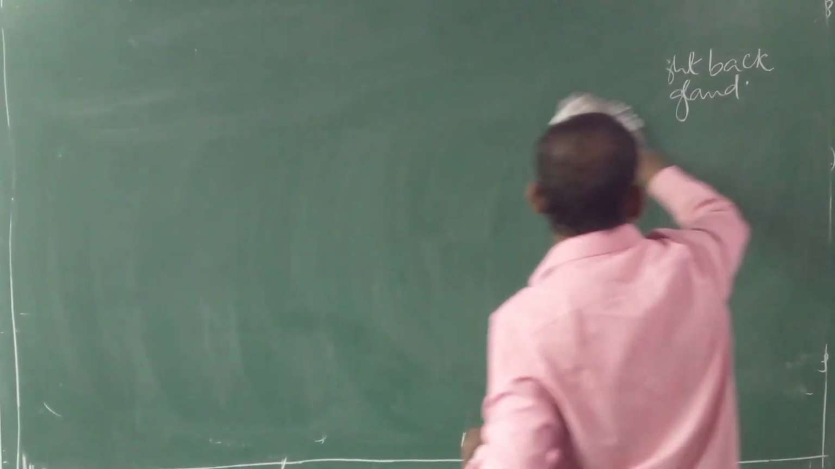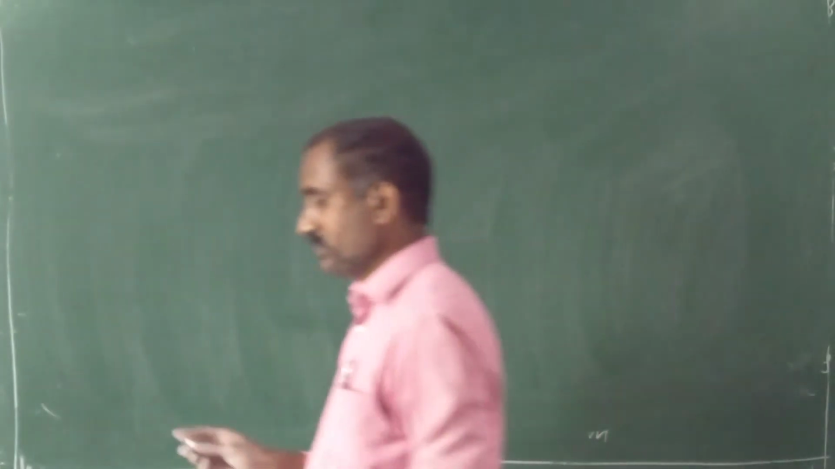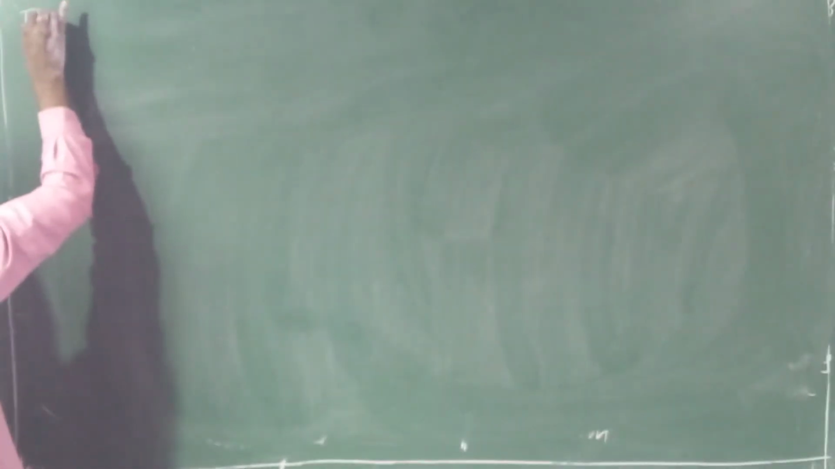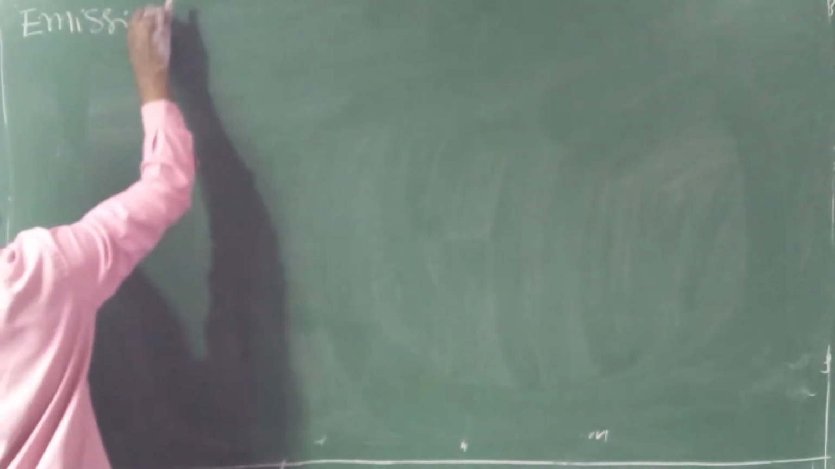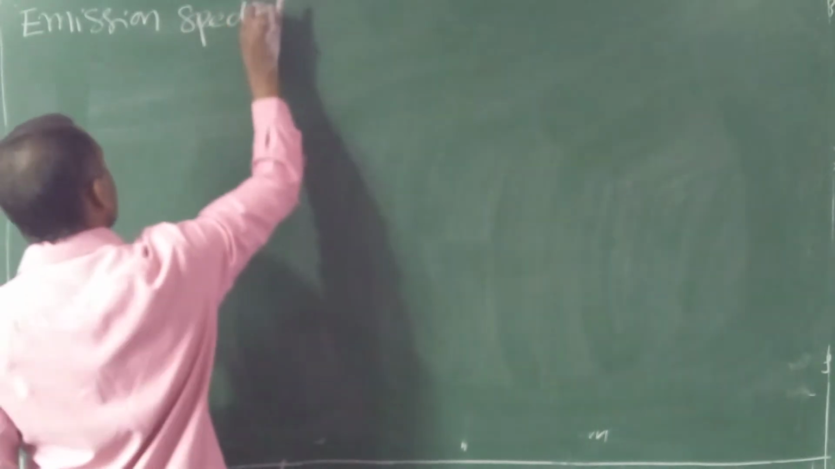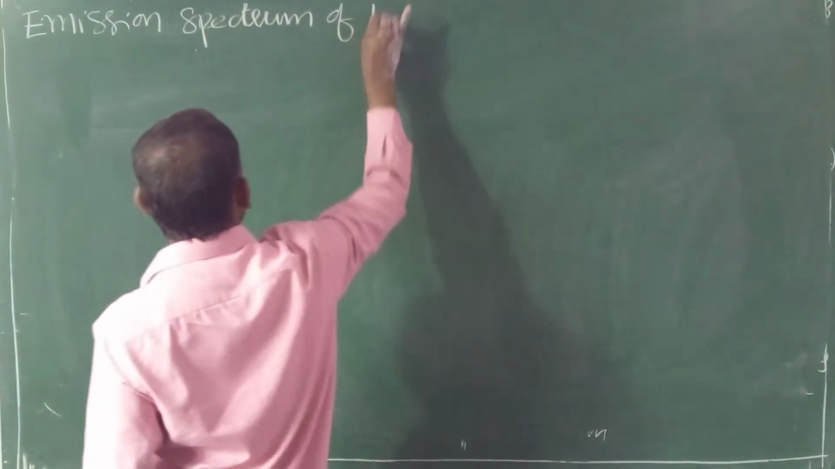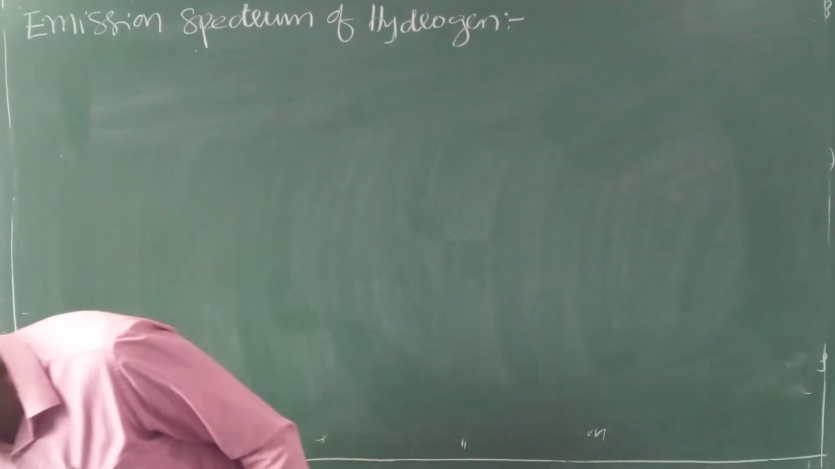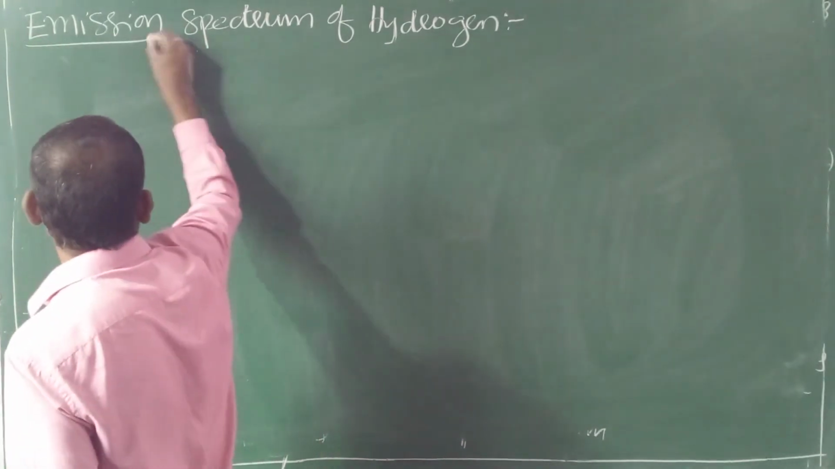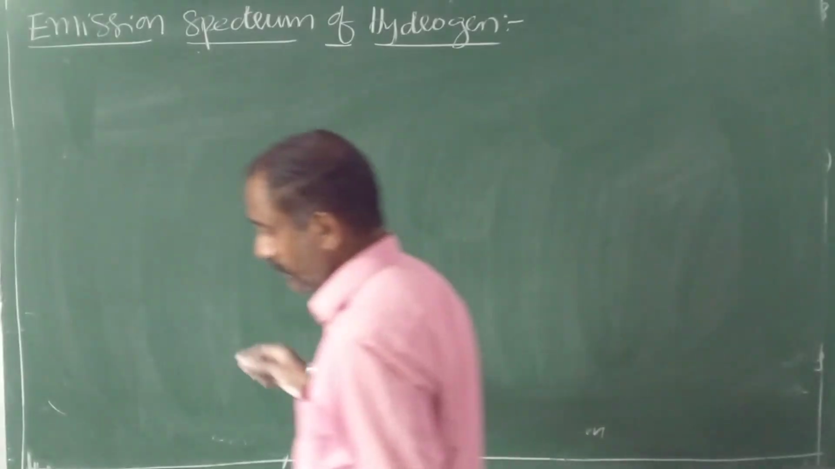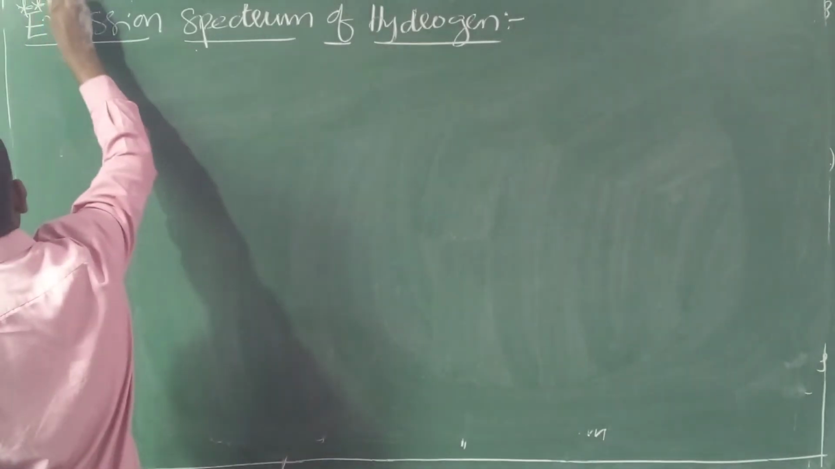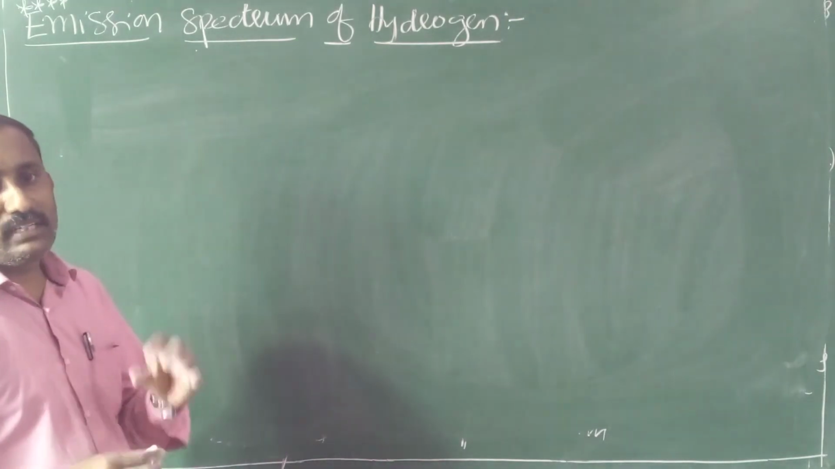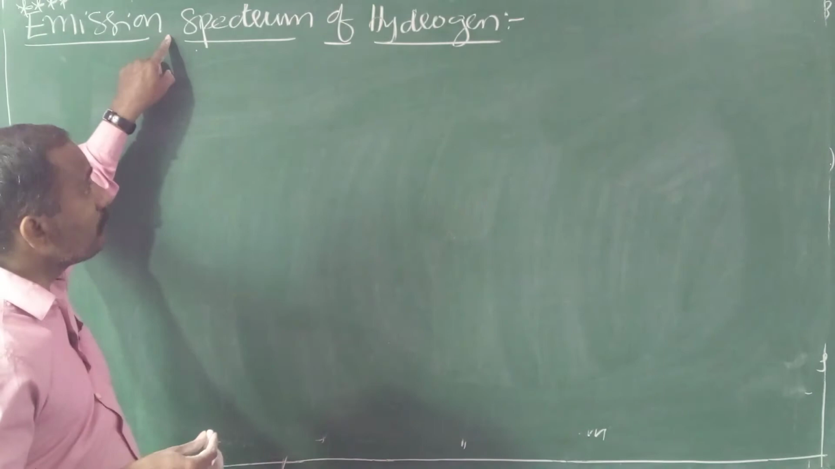So by this, absorption spectrum is over. Next, a very important topic is the emission spectrum of hydrogen. In our syllabus, only the emission spectrum of hydrogen is present, so it is very important. This hydrogen spectrum is an example of emission spectrum.